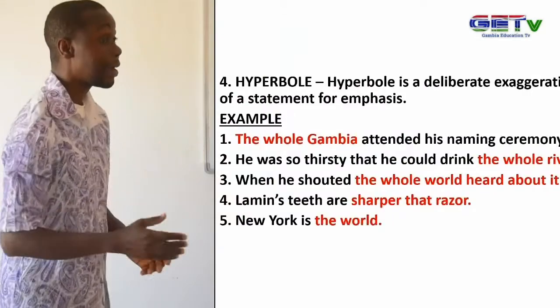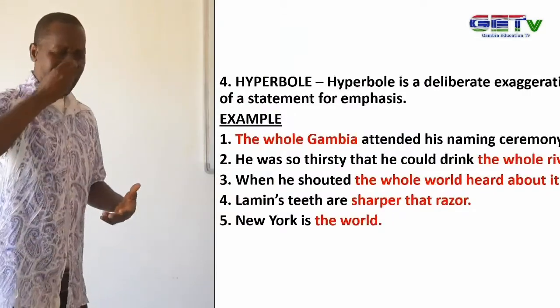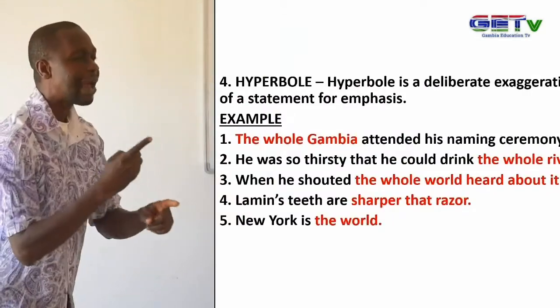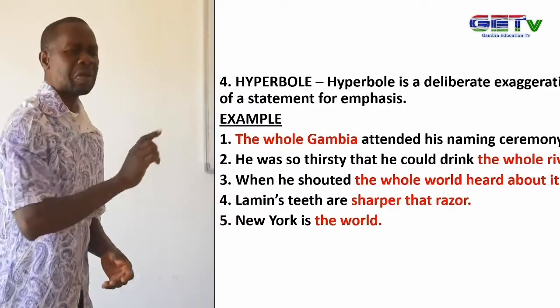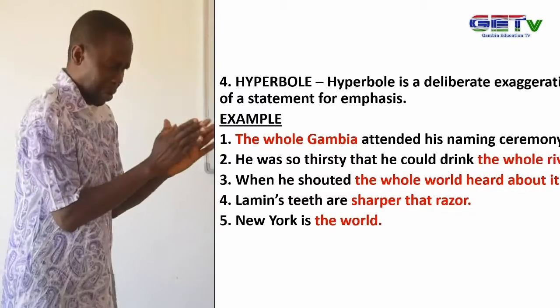So when the whole Gambia attended his naming ceremony, it means we are exaggerating something that could have been said. Many people attended the naming ceremony, but that many is now exaggerated to the whole Gambia. So this is to show you that we exaggerate for emphasis.